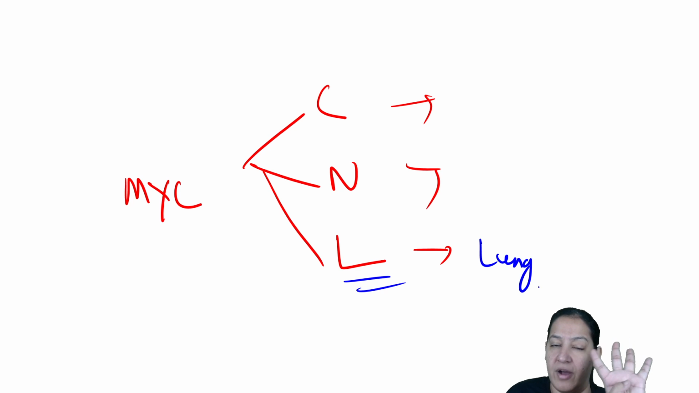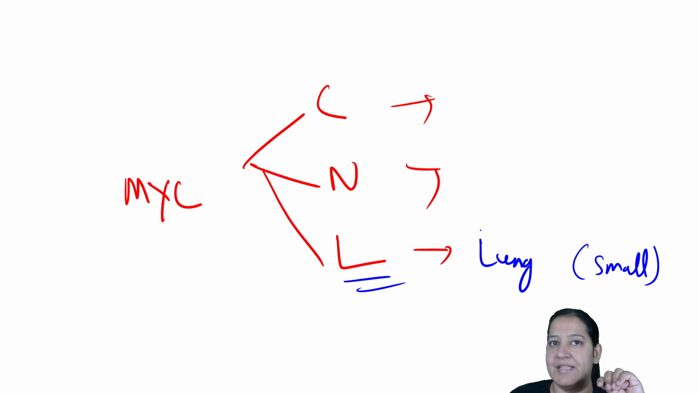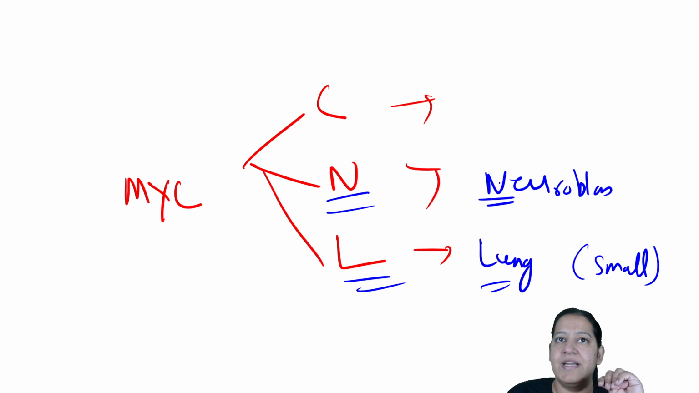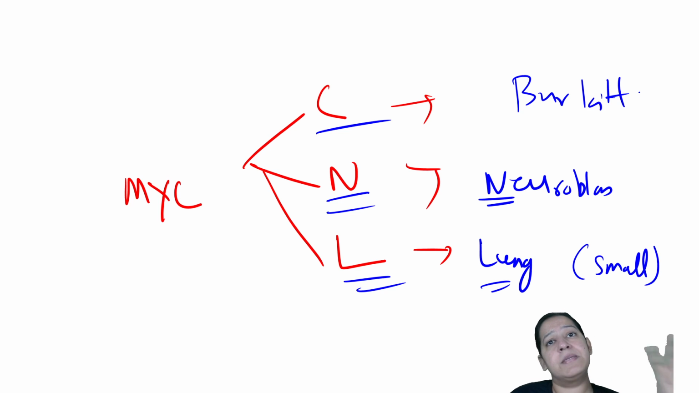But which type of lung cancer? Four types of lung cancers are there: squamous, adeno, small cell, large cell. So it is small cell lung cancer. N for neuroblastoma. And C for Burkitt. Learn this. Repeated many times in your PYQs.